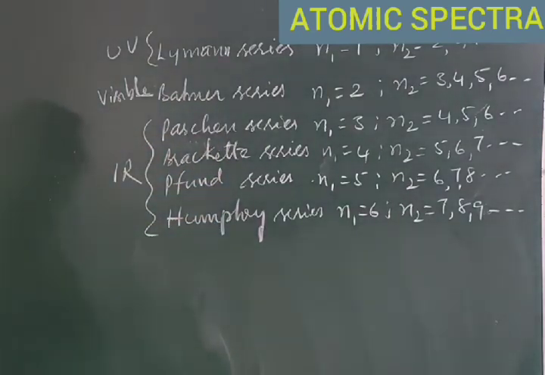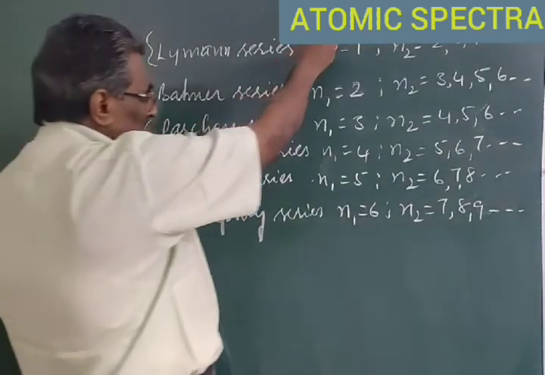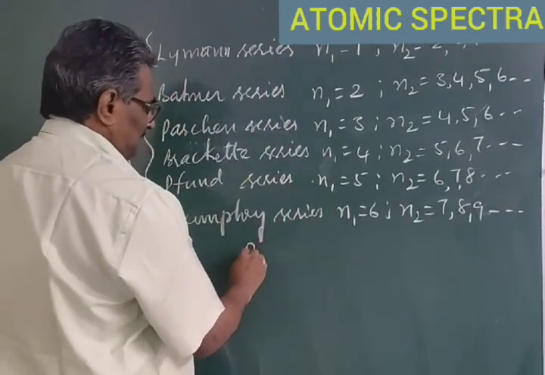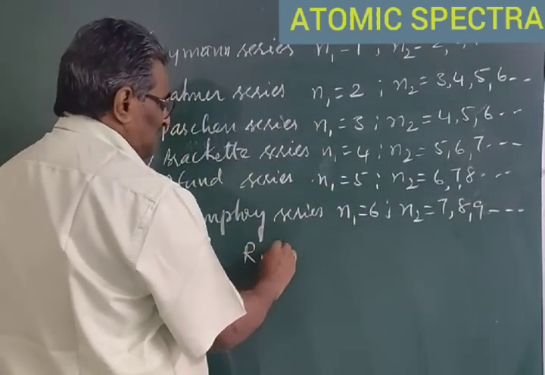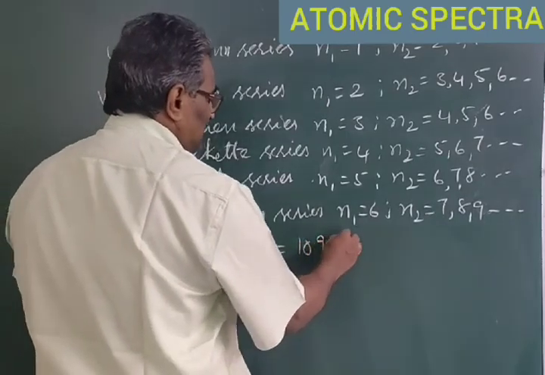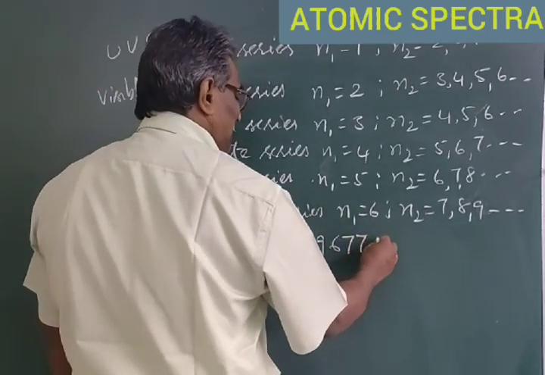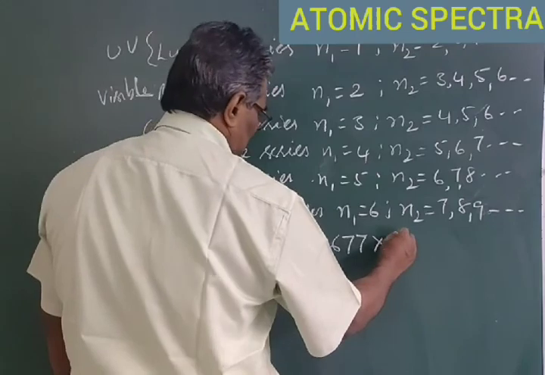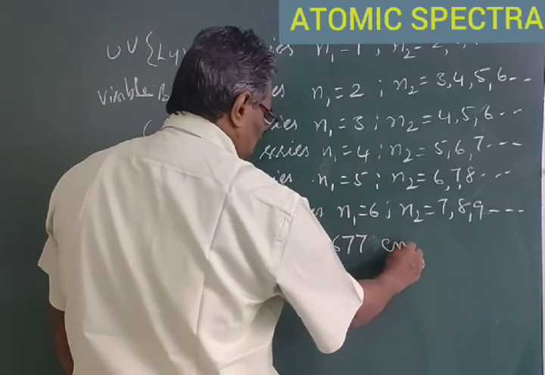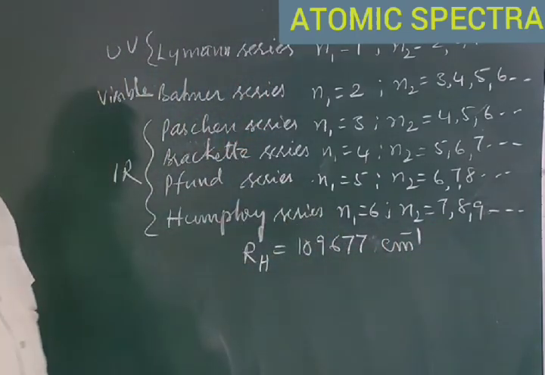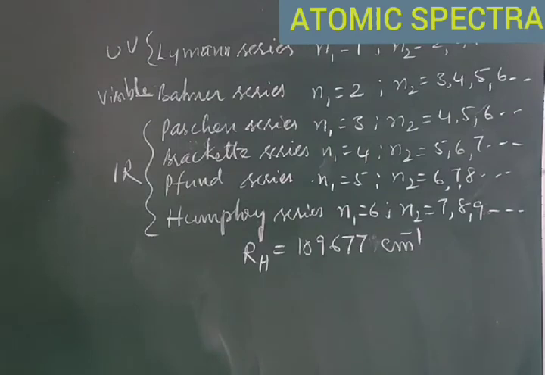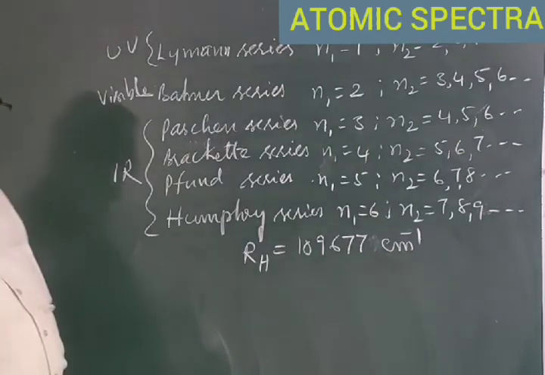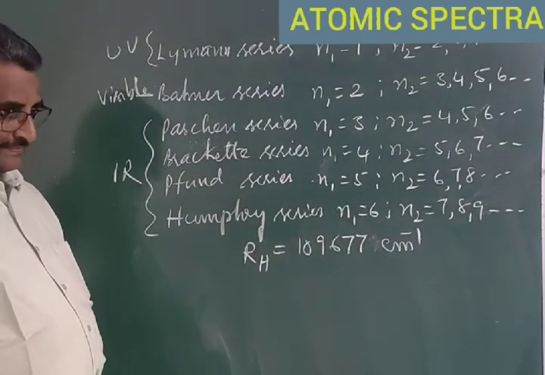These are the values for hydrogen atom, for which RH is equal to 109677 centimeter inverse.